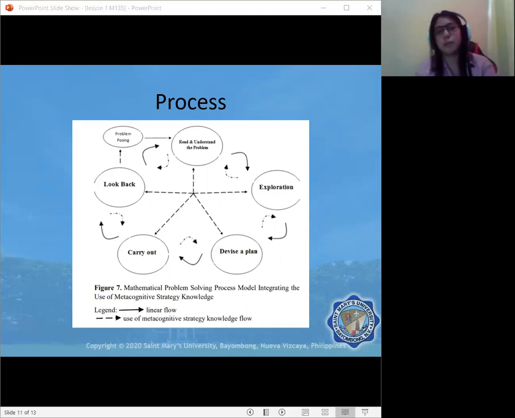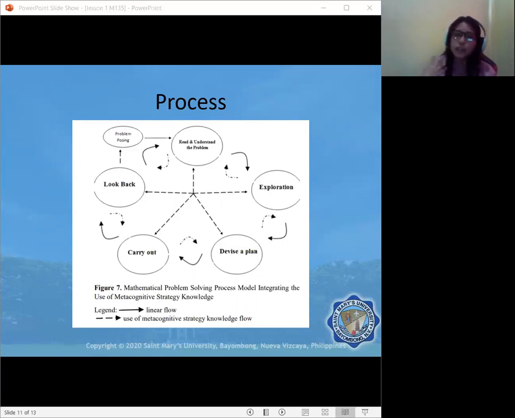So the usual method that we do, of course, to solve a problem is to read first the problem and then to understand. And then based on what we read, we have to come up with an exploration of what to do to this problem for us to solve it. So we devise a plan.